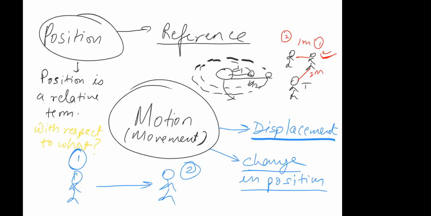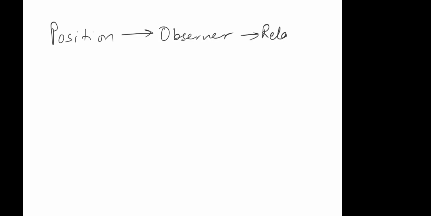Done? Okay. So what I just told you is that whenever we talk about position, we need an observer, right? Or from where you are observing it. The moment you change your observer, the position of the object will change. That is what precisely we said. Without an observer, you cannot define position, and whenever a position is being defined, it is with respect to a particular observer. If you change the observer, position will change. And the statement we wrote for this is that it's a relative term.